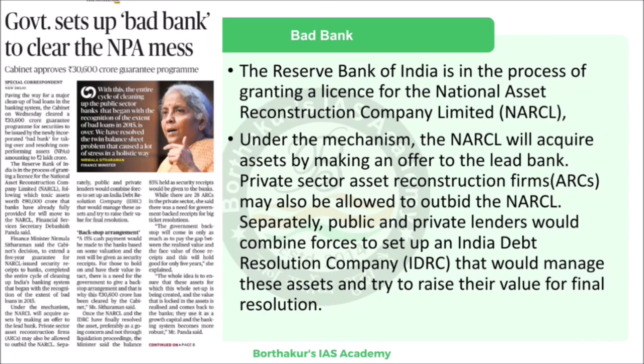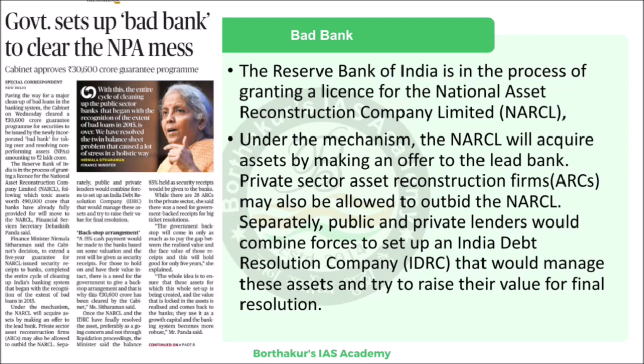So now let us explore how the NARCL and IDRCL work. In the first phase, the NARCL will purchase bad loans from banks. Any loan that has gone bad, NARCL would purchase from that bank. It will pay 15% of the agreed price in cash.